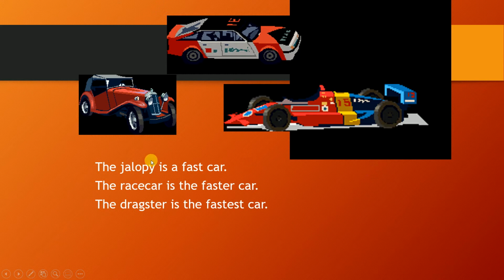So here also you could see the use of fast. We have faster and then we have fastest. If there are only two, we only say that the race car is faster than the Jelly Boy. But when we have three items here, these three cars, then we're going to use definitely fastest. So the dragster is the fastest among the three cars.